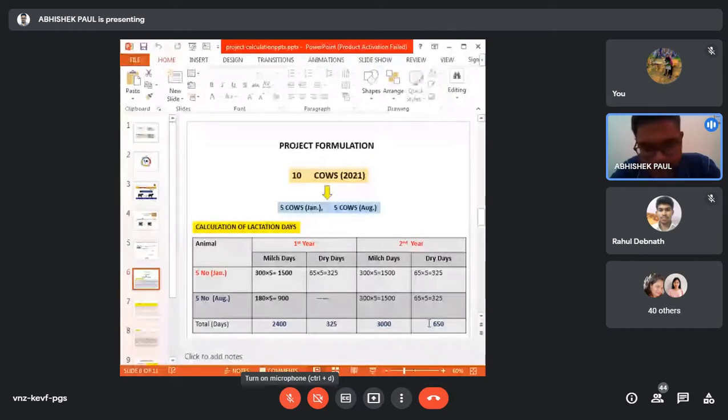I'm just repeating it again. Why is it 180? Because we are purchasing the second batch in the month of August. That means we'll get only 6 months. 6 months means 180 days, so that's why we are multiplying it with 180. 180 into 5. Don't get confused about where this 180 is coming from. 180 is nothing but the 6 months, and 6 months means 180 days.